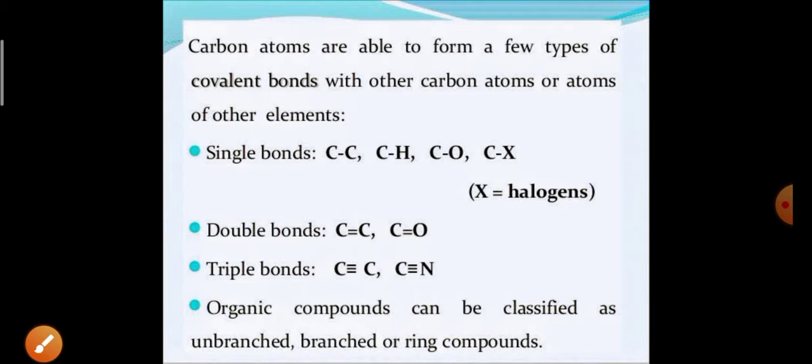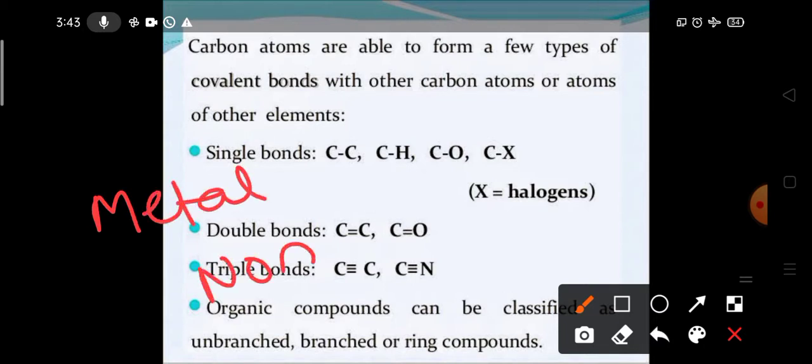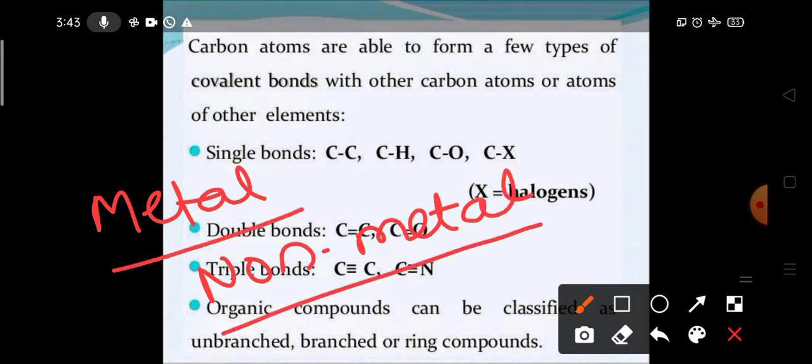If you see the ionic bond, what is the condition for ionic bond? The condition of ionic bond is one must be a metal and another one must be a non-metal. So if one is a metal and another one is a non-metal, these are considered as ionic compounds.